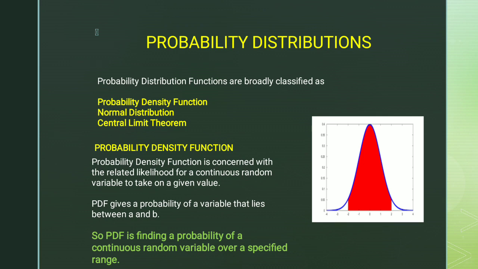PDF basically gives the probability of a variable that lies between A and B. So PDF is finding the probability of a continuous random variable over a specified range. In short, PDF is just showing a range of a continuous random function. What range are we talking about? About the probability of its occurrence.